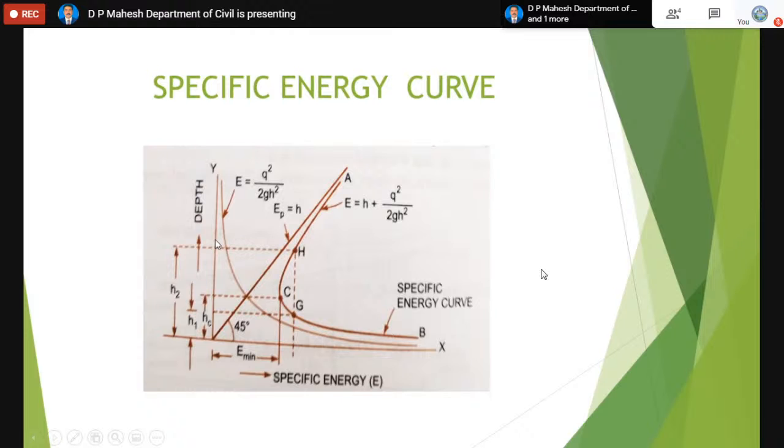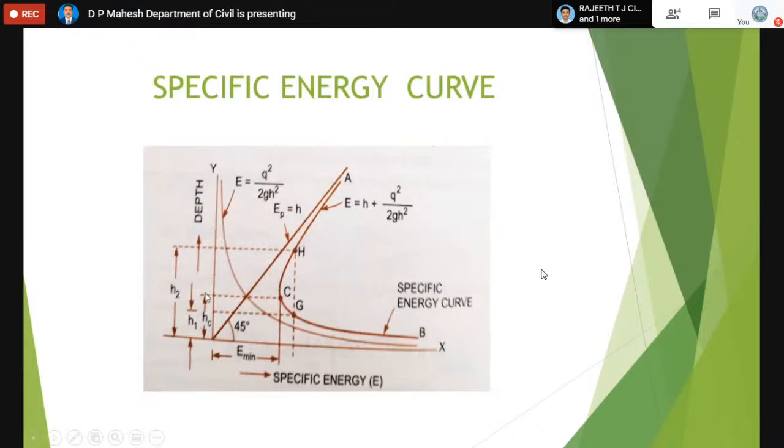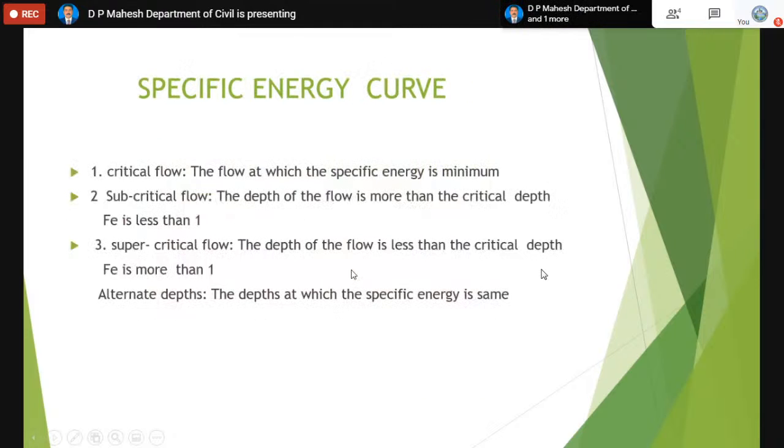For any other energy, you can find there are two depths, H1 and H2. H1 is this much, H2 is this much. Both are at two different depths in the channel, but still they have the same value of energy, so they are called alternate depths. The interesting thing in this specific energy curve is that there is a point where the energy is minimum in the channel, and the depth at that section is called the critical depth. And there are two depths that have the same value of specific energy, called alternate depths. Now coming to critical flow, subcritical flow, and supercritical flow.